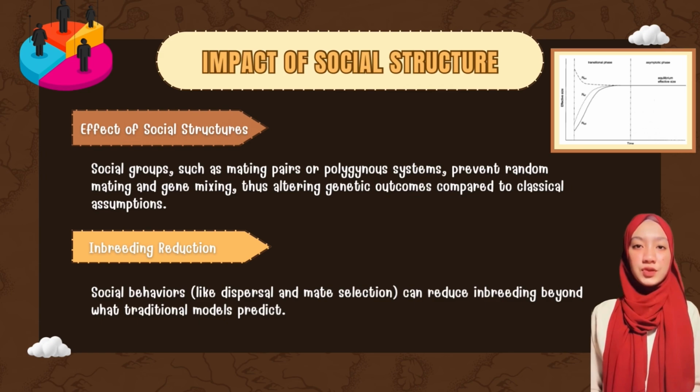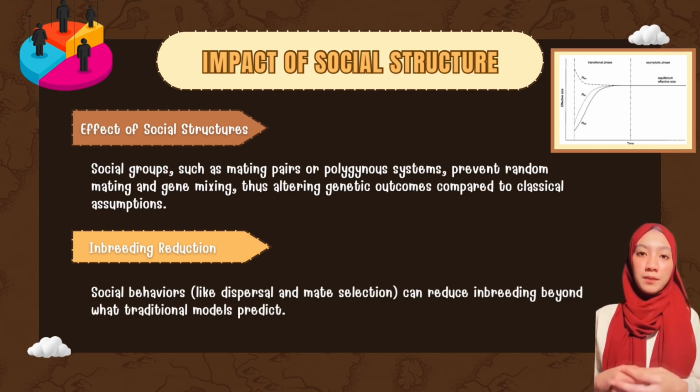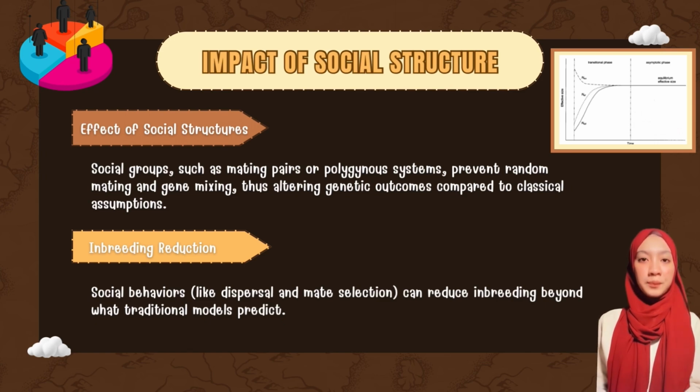Effect of social structures. Social groups, such as mating pairs or polygynous systems, prevent random mating and gene mixing, thus altering genetic outcomes compared to classical assumptions. Inbreeding reduction: social behaviors like dispersal and mate selection can reduce inbreeding beyond what traditional models predict.